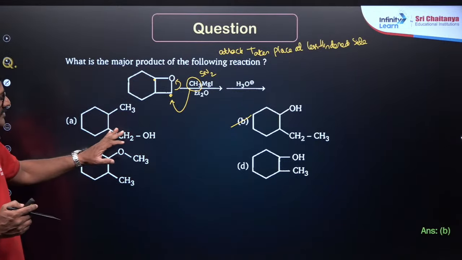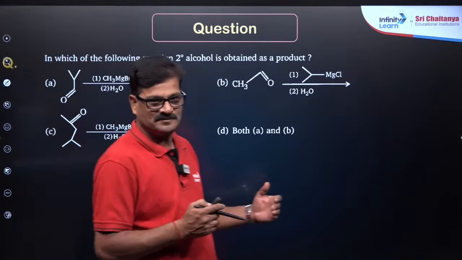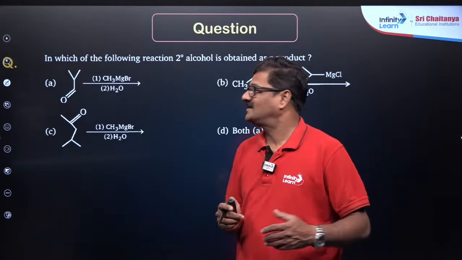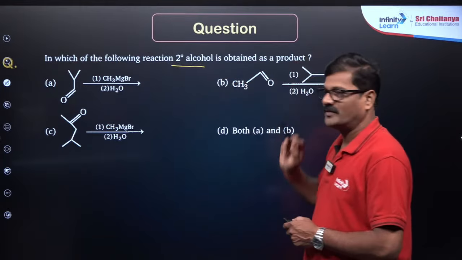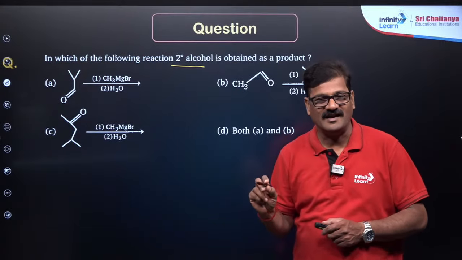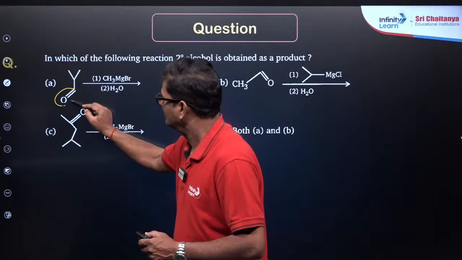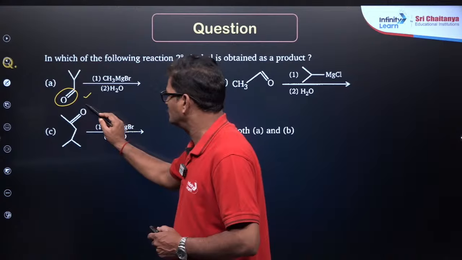And one more question, ready? Identify for which the following secondary alcohol is obtained. For a secondary alcohol you need an aldehyde. This is an aldehyde. And this is a ketone.